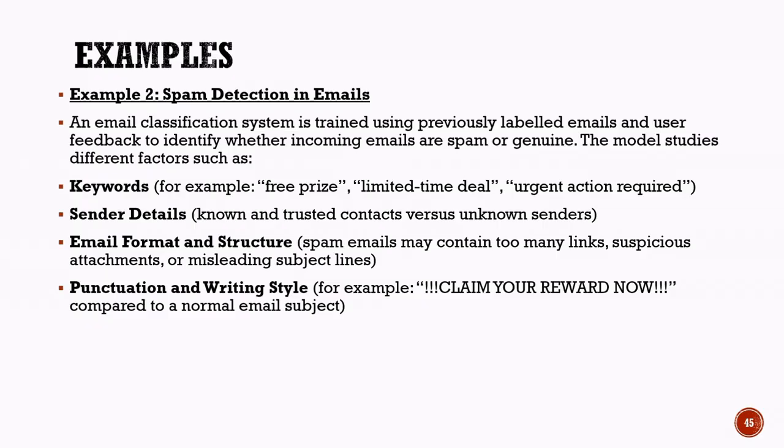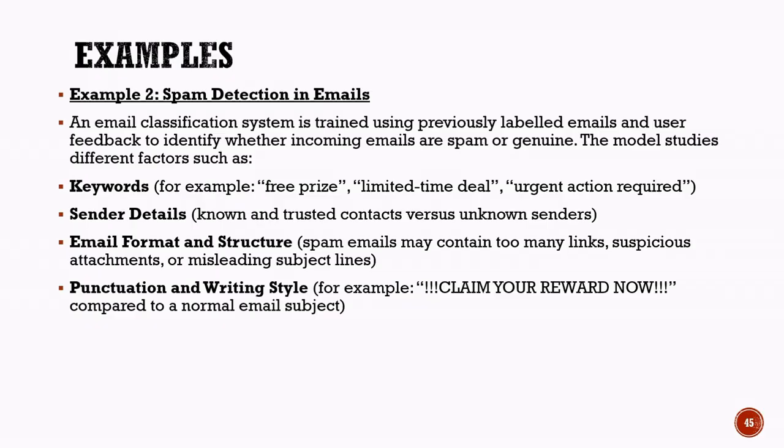It looks for specific keywords such as "free price," "limited time deal," or "urgent action required," which are commonly found in spam emails. The model also considers sender details, checking whether the email comes from a trusted contact or an unknown source. Another important factor is the email format and structure.